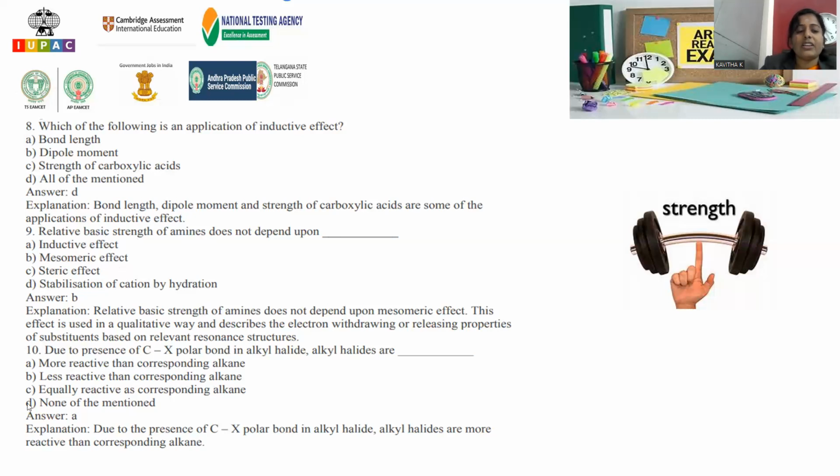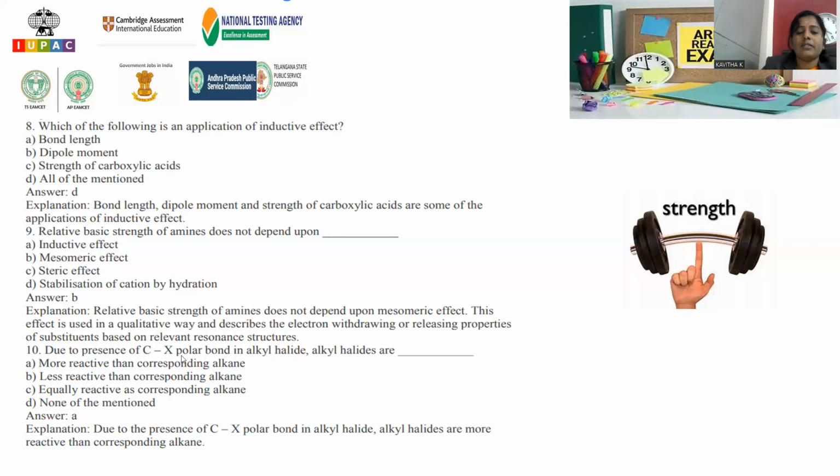But the mesomeric effect does not have any effect on its basic strength. The relative basic strength of an amine does not depend upon the mesomeric effect. This effect is used in a qualitative way and describes the electron withdrawing and releasing properties of the substance. The mesomeric effect only explains to what extent electrons are released and withdrawn, so it is not the relevant property to explain the basic strength, right? Move on to question number 10.